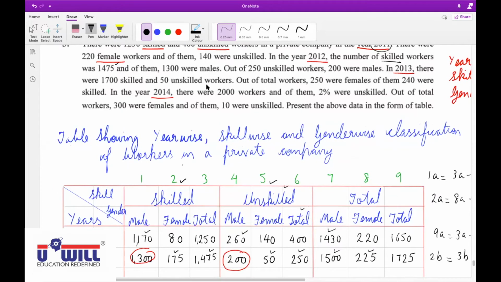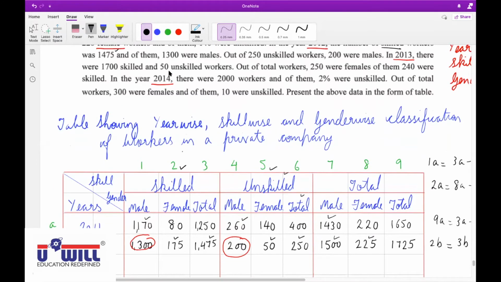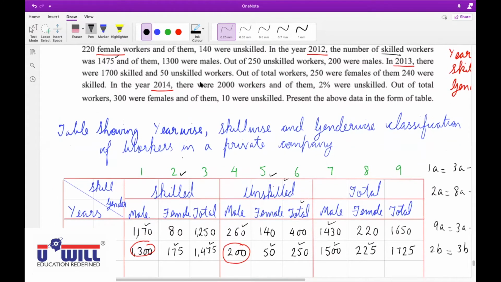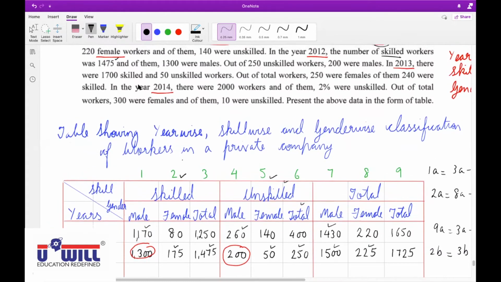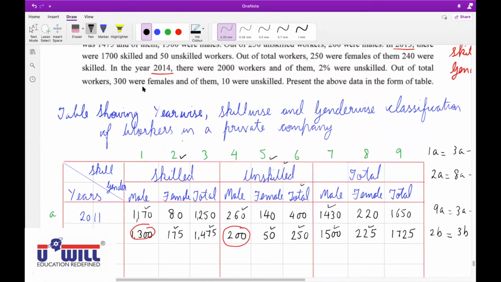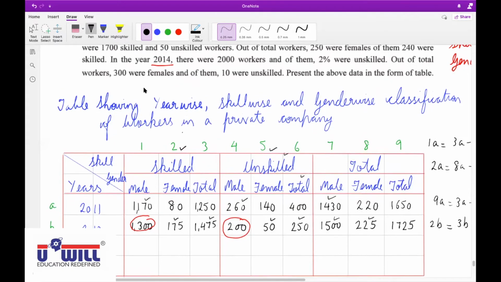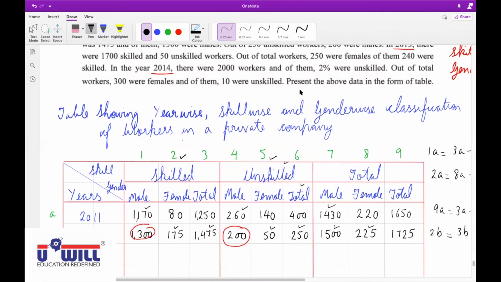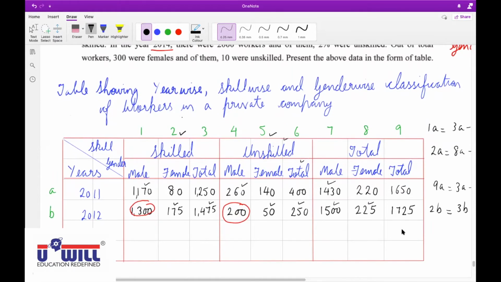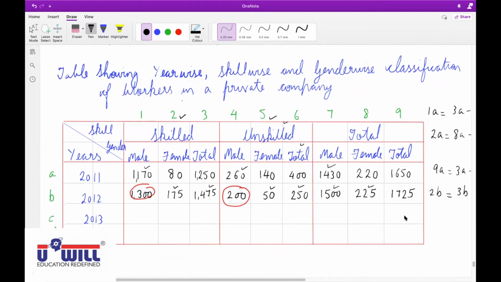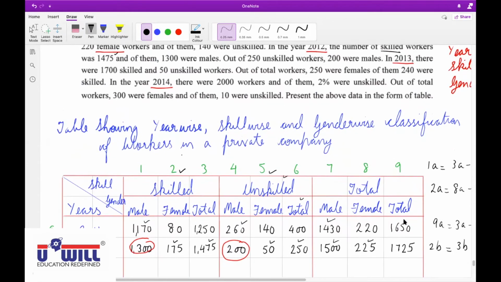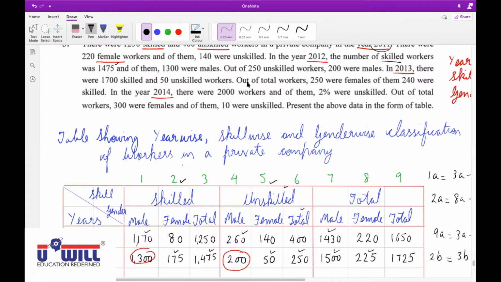In 2013, there were 1700 skilled and 50 unskilled workers. Where should I write 1700 skilled? 9C? That means total. But in 2013 there are 1700 skilled workers, so how can you write it in total? Okay, it's 3C.